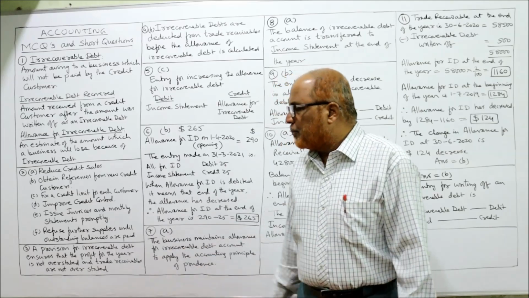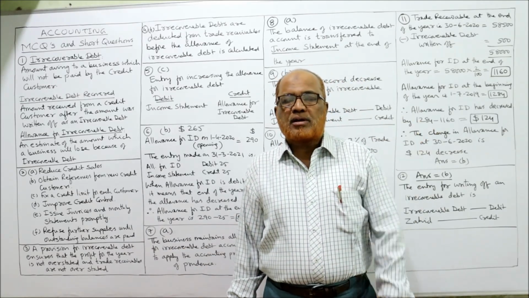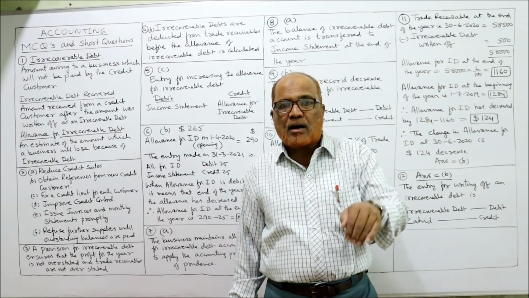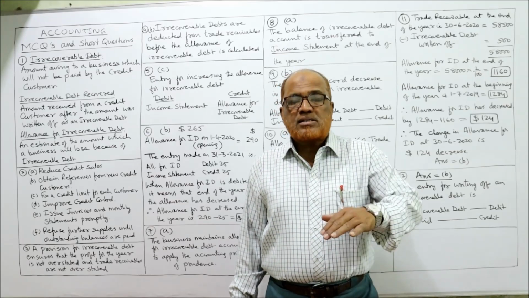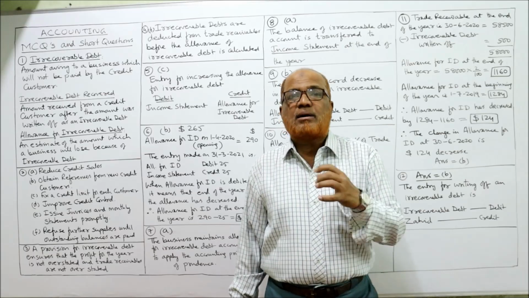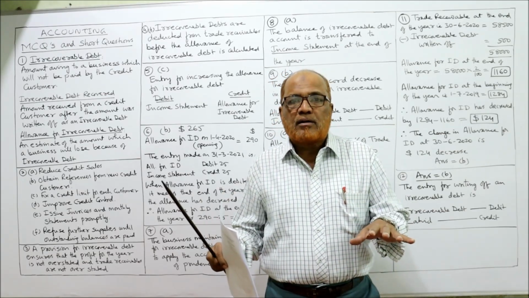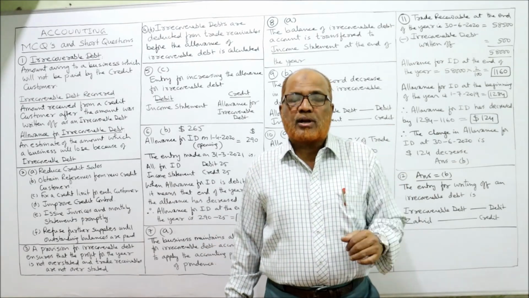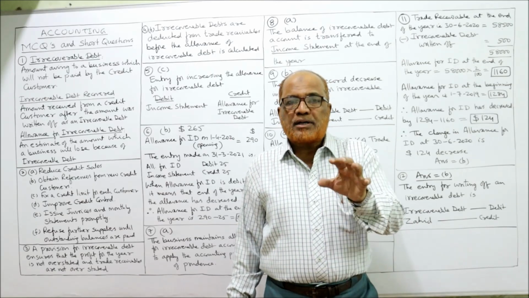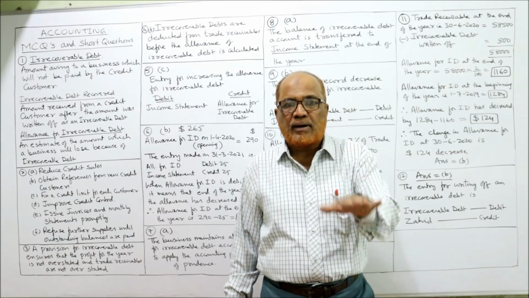In this way, our irrecoverable debt can be reduced. Next one, improve credit control. Once goods are sold on credit, the business should not keep quiet and wait till the customer comes and pays the amount. The business has to make an arrangement to collect the money from the credit customer. There should be a proper arrangement, like a follow-up procedure, giving reminders, sending statements. So credit control should be effective. Then the irrecoverable debt will come down.